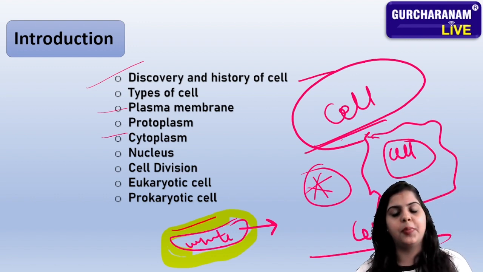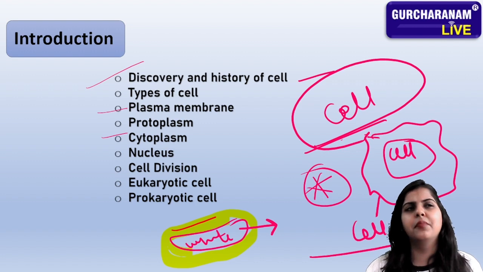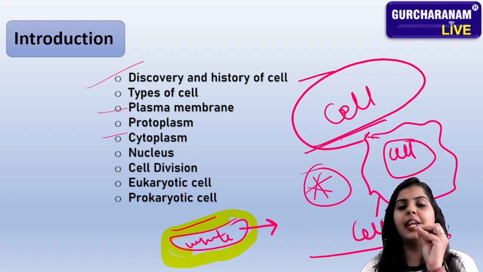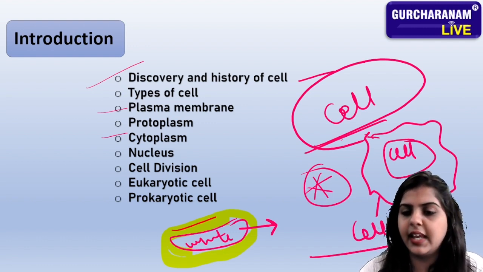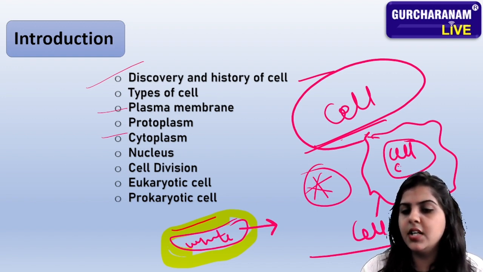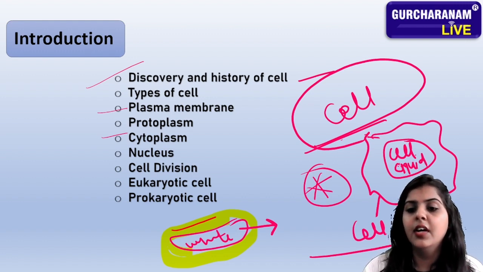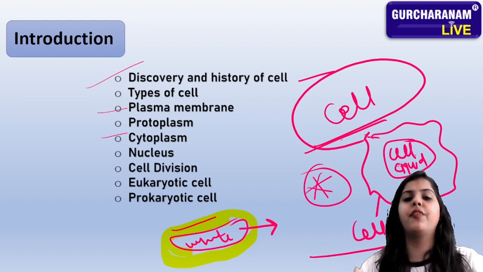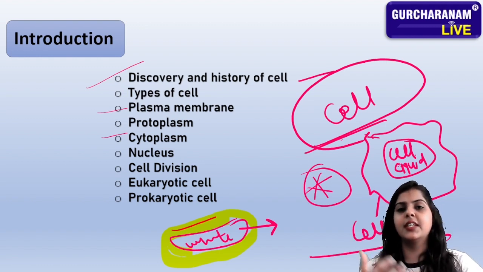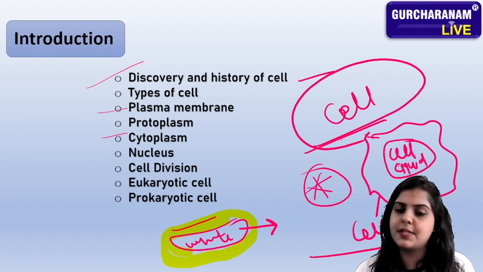Cytoplasm. What is cytoplasm? Just remember that the word plasm tells us it is in liquid form. Plasma means just a liquid form. So, in the cell, this is your proper cell, here you will find some kind of liquid. This liquid which we find inside the cell is the cytoplasm.